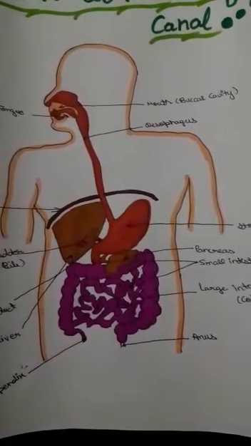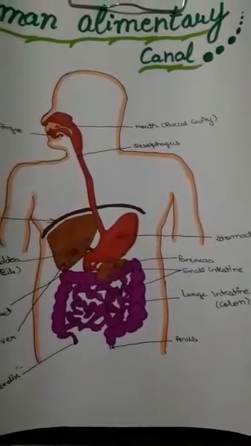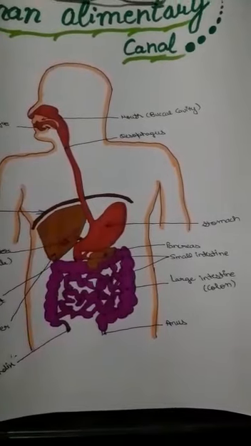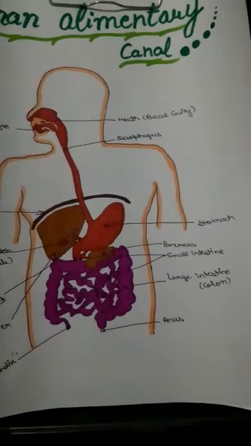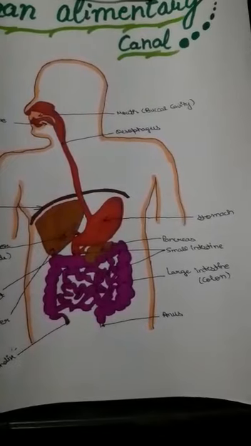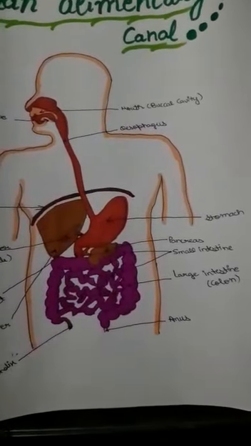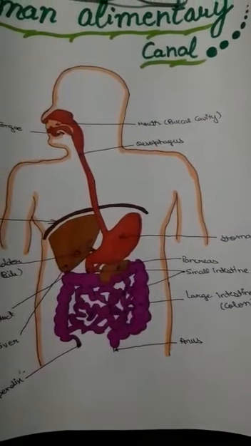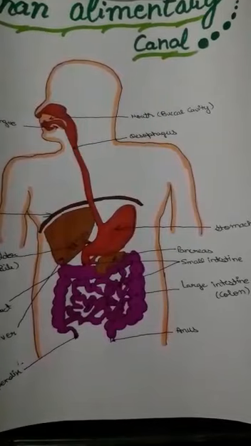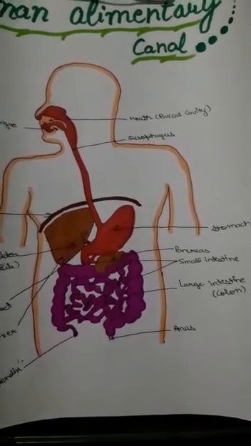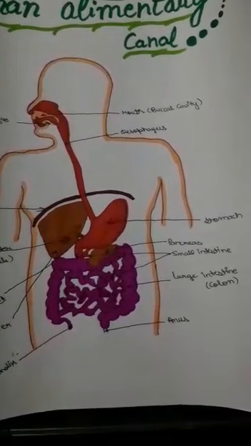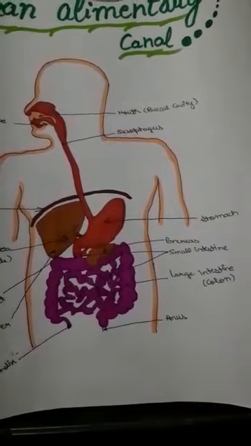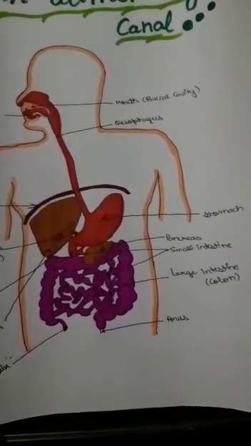The oesophagus is a muscular tubular structure that moves the bolus from the pharynx to the stomach in the presence of peristaltic movements. It is around 25 centimeters long in a normal adult. The epithelial cells present in it secrete mucus which aids in smooth movement of the bolus. When the bolus is about to reach the stomach, a valve-like structure called the oesophageal sphincter or cardiac sphincter relaxes and lets the bolus pass into the stomach.